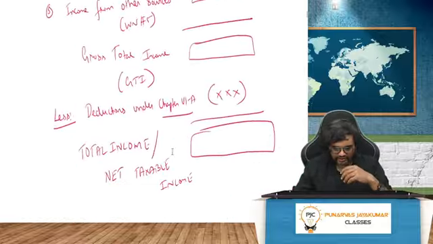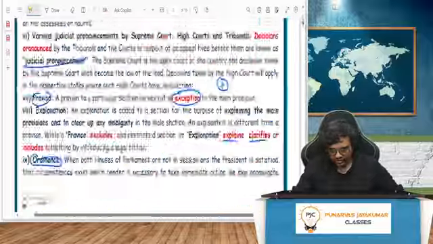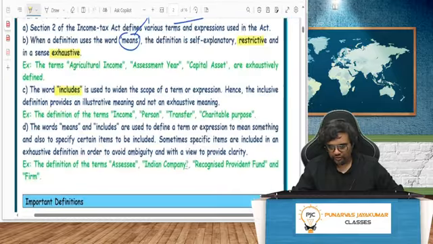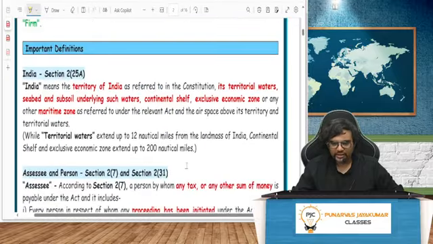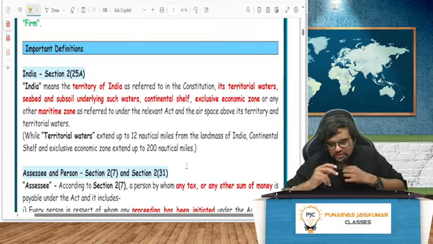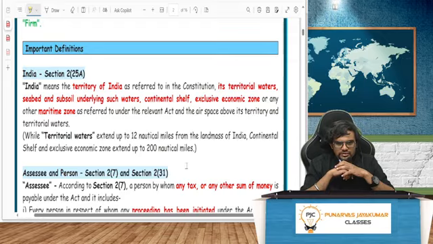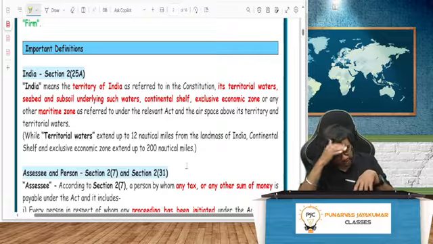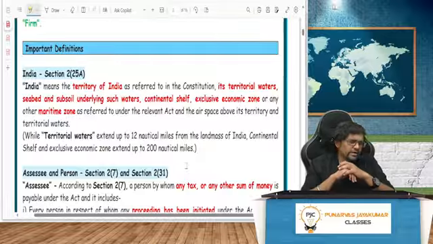Apart from that, guys, coming to the definitions, so we're doing this. Coming to section 2, that is India. What do you mean by India? India means the territory of India as referred to in the Indian Constitution, the entire territory of India, which of course again there is a fight in the northernmost part with respect to what is India in Jammu and Kashmir. You have the LOC, you have the Pakistan occupied Kashmir, but nevertheless, as per our constitution, that is India only, and which obviously is India, which has been occupied by Pakistan.